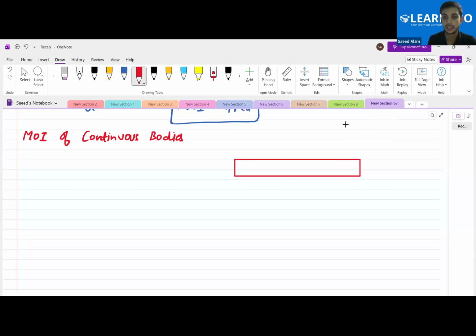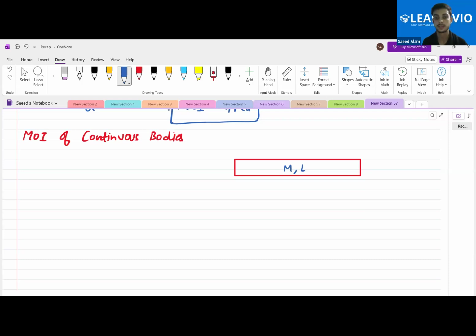Say we have a rod like this and we want to calculate the moment of inertia. Now the question arises: what is the second question going to be here? Yes, Aman, tell me. If this is the mass M and this is the length L, and I ask you to calculate the moment of inertia of this system, what will you ask me as the second question?